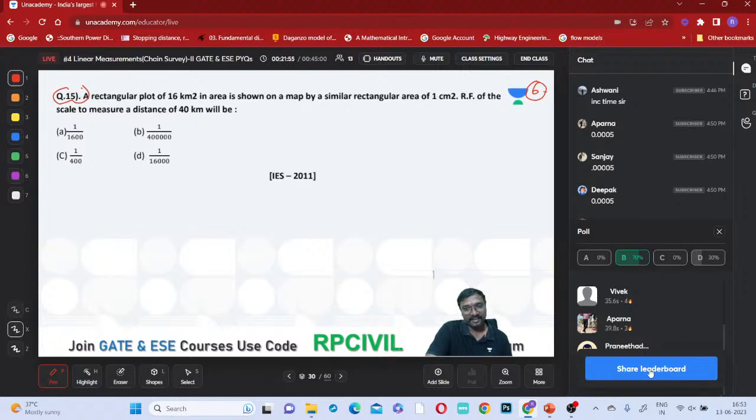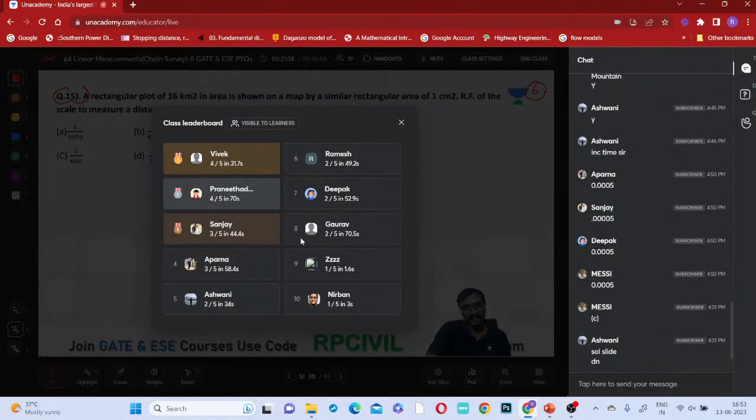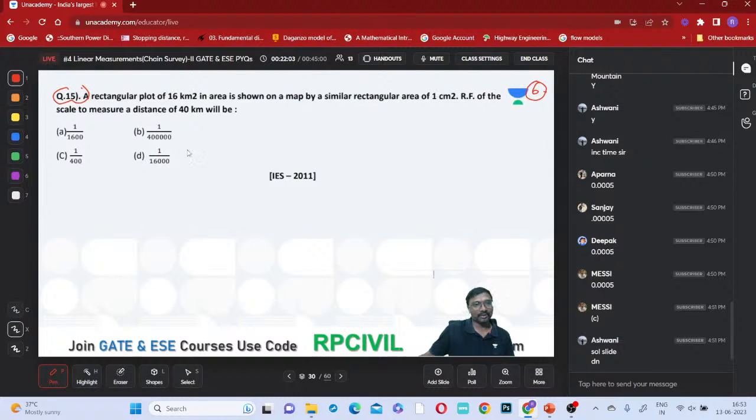Right, so this is the leaderboard. Vivek first, Pranit second, Sanjay third. Now coming to this: a rectangular plot of 16 kilometer square in area is shown on a map by a similar rectangle of area 1 centimeter square. The RF of this scale, to measure a distance of 40 kilometers, will be which one?